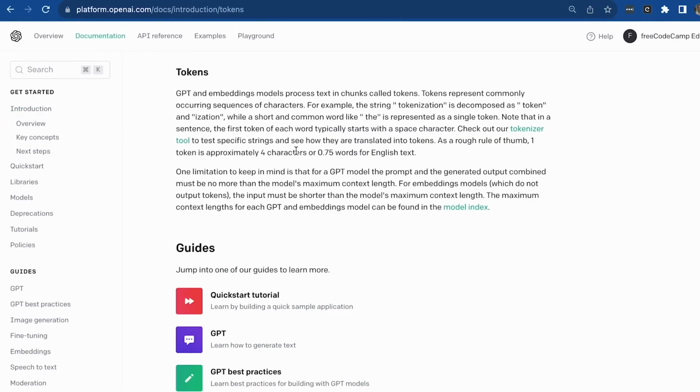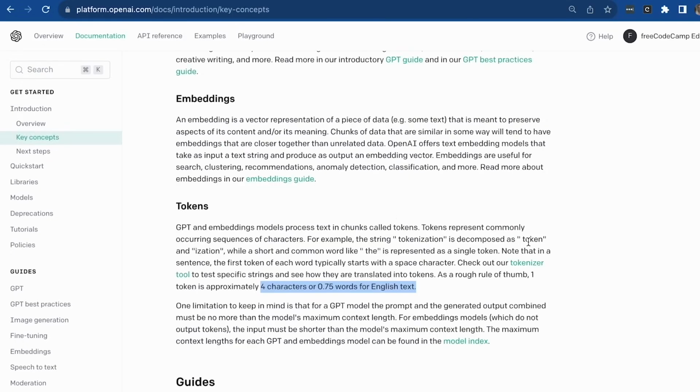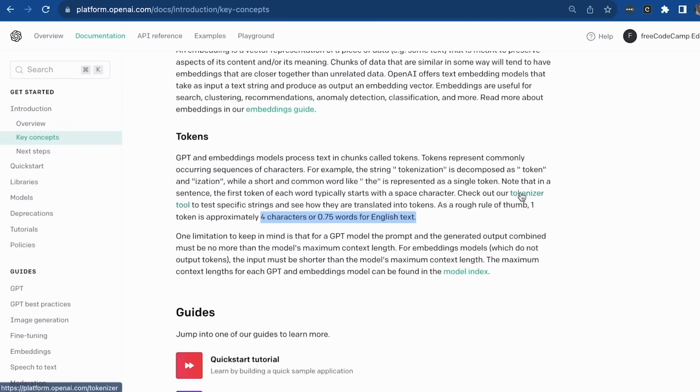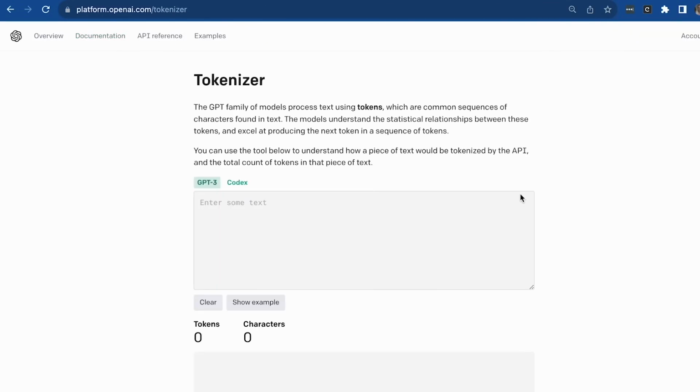GPT-4 processes all text in chunks called tokens. A token is approximately 4 characters or 0.75 words for English text. We get charged by token. If you want to know exactly how many tokens you are using, you can check it out here. You can check out the tokenizer tool, and it will give you a rough example.